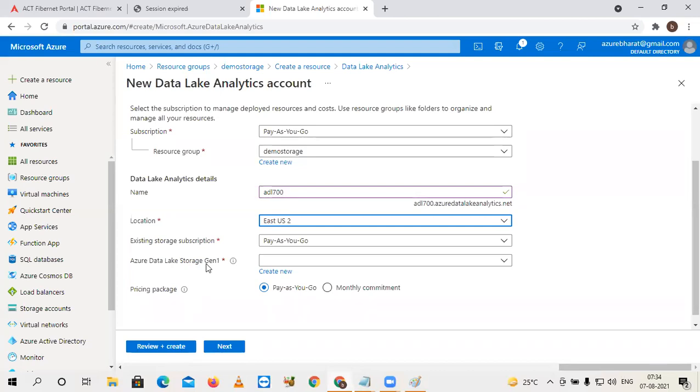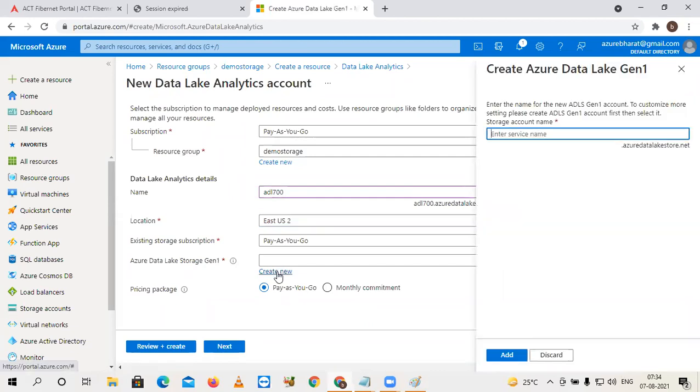But previously I did not create any storage account. That's why here I have the option create new. Just click on that. Okay, the same name I am giving to avoid confusion. ADL700 is the name for my storage account, but the URI is different. All of you, please observe that URI.